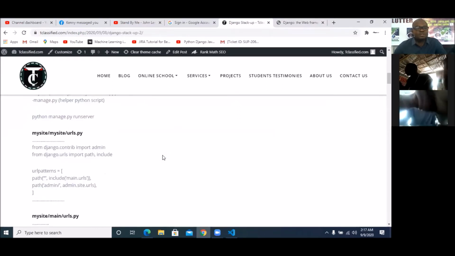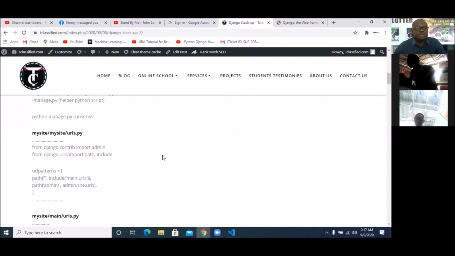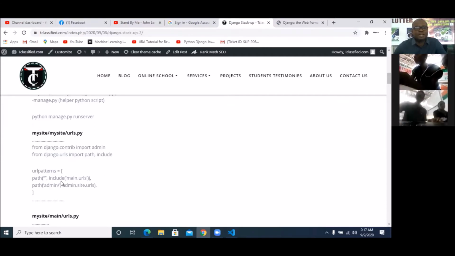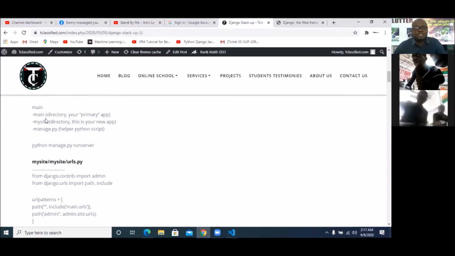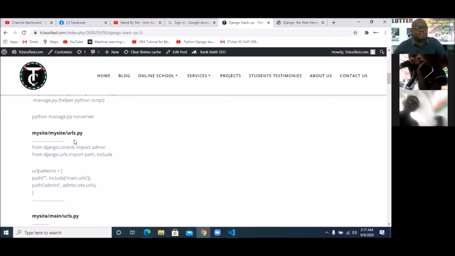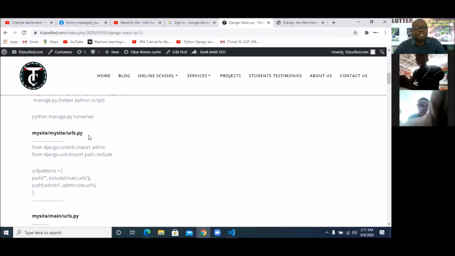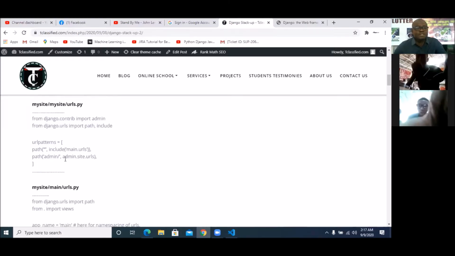So the first thing we are going to do is write our urls.py to include the path to the main app that we just created. This is the main app we created. So we're going to write urls.py to include the path to this. And to do that, this is the simple code for it. Just go to urls.py in your main app and have this included. Then also go to the urls.py of the main project that you created and have this one. So this is for the main app and this is for the main Django application.